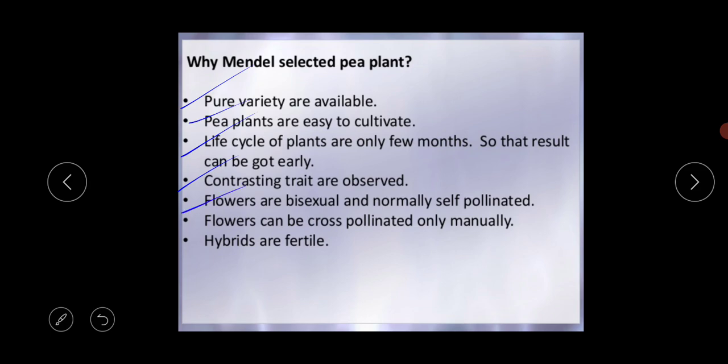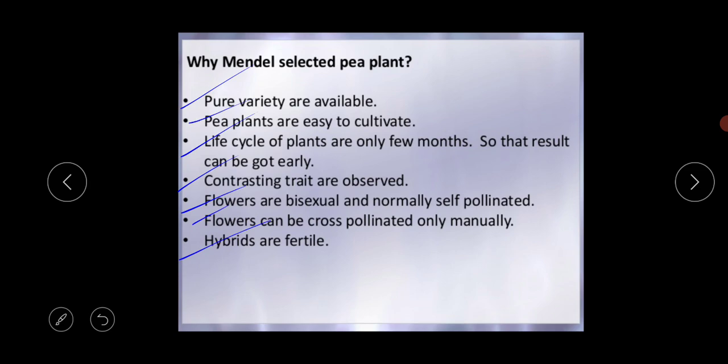Next, the flowers are bisexual and normally self-pollinated. So you can say the flowers are bisexual cleistogamous flowers. Next, the flowers can be cross-pollinated manually. And the last point is that the hybrids are fertile in nature.